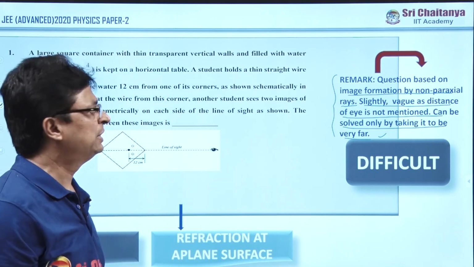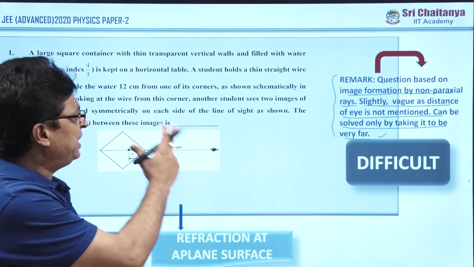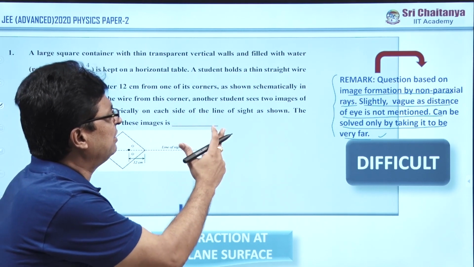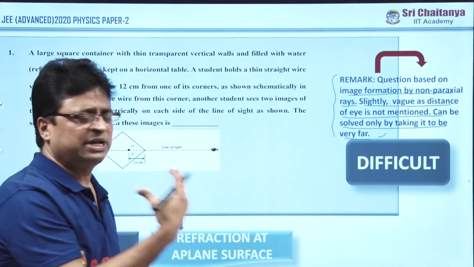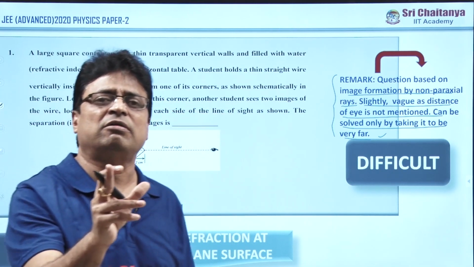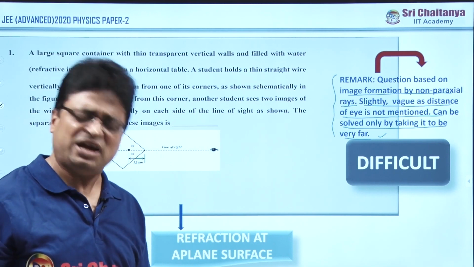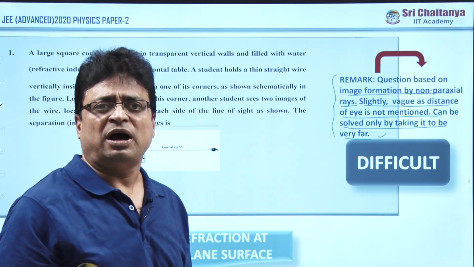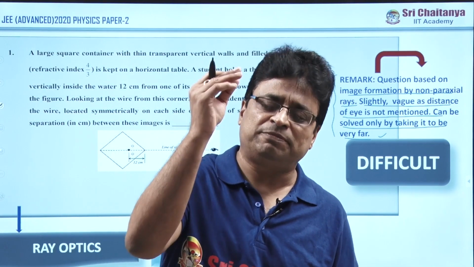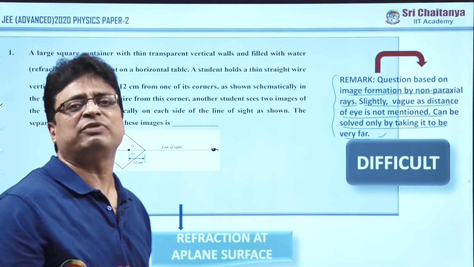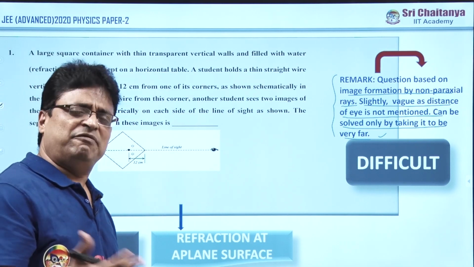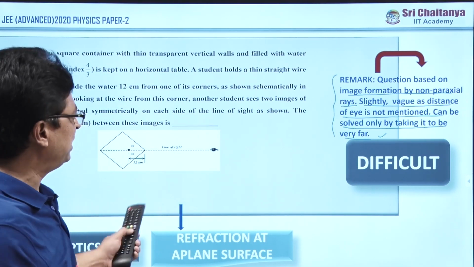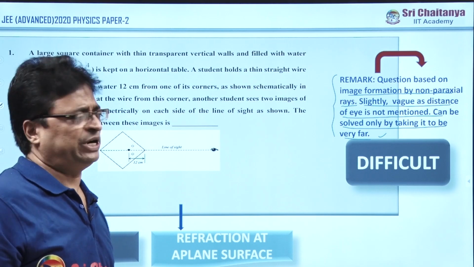Be careful about that. The remark is, if anybody is considering this kind of assumption, using that, then only they can solve. Otherwise, the problem is difficult. Other than Sri Chaitanya students, the majority of the people felt this was very difficult. Of course, even some students of every institution consider this as difficult. This is the opinion from the student side.